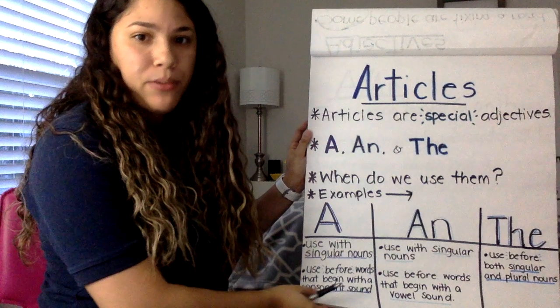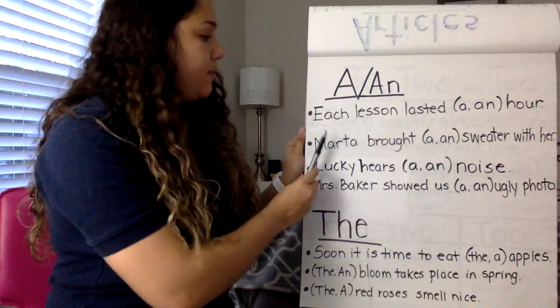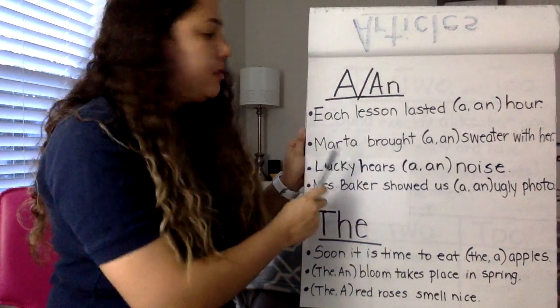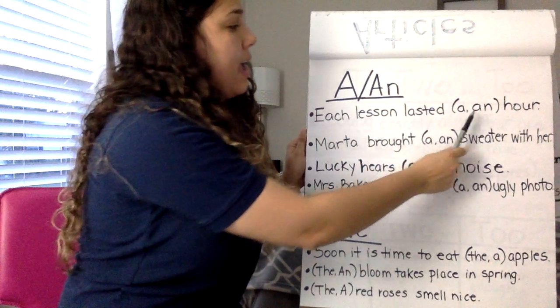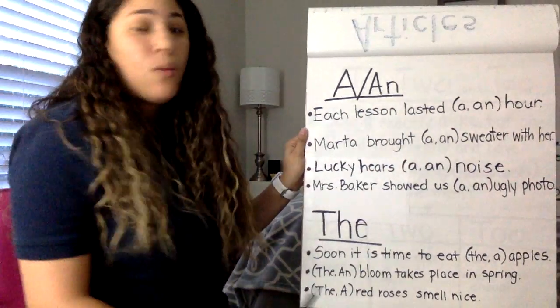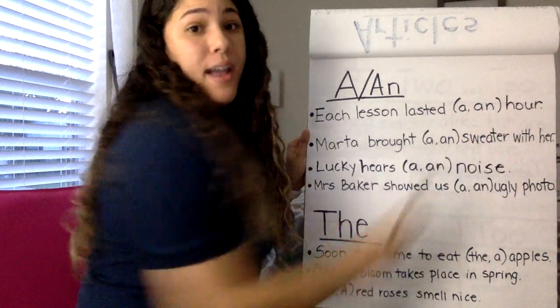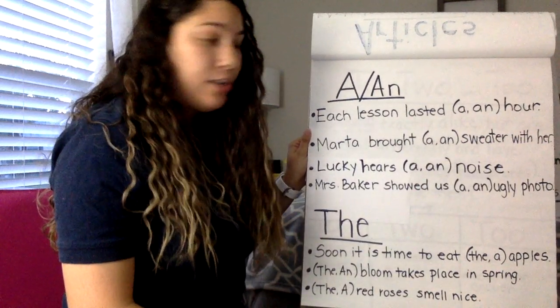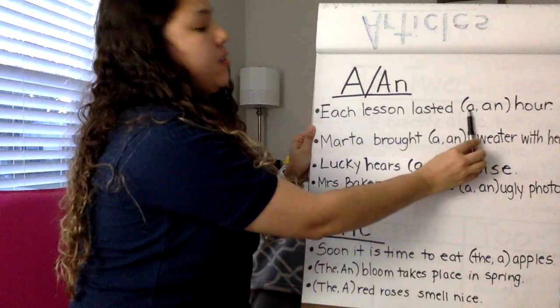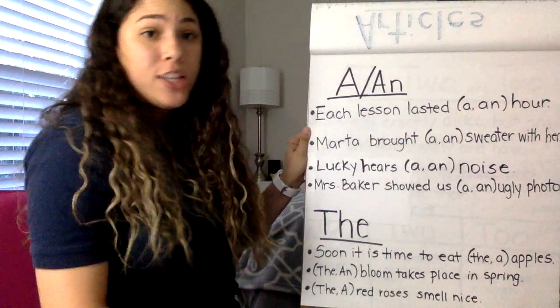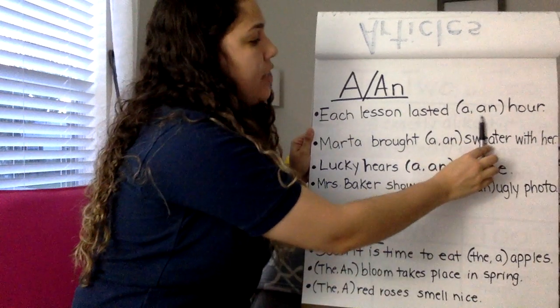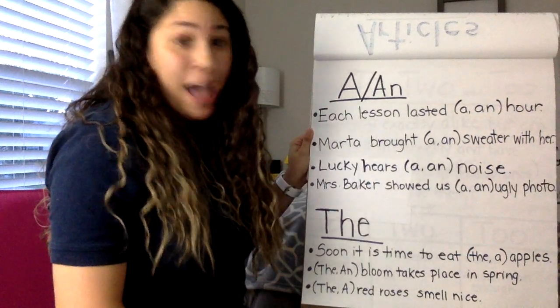Let's look at some examples. First sentence, between a and an. Each lesson lasted an hour. So we have a and an, so we have to look at the word after it to decide which one we're going to use. A is used if the next word starts with a consonant sound, and an is used if the next word starts with a vowel sound.